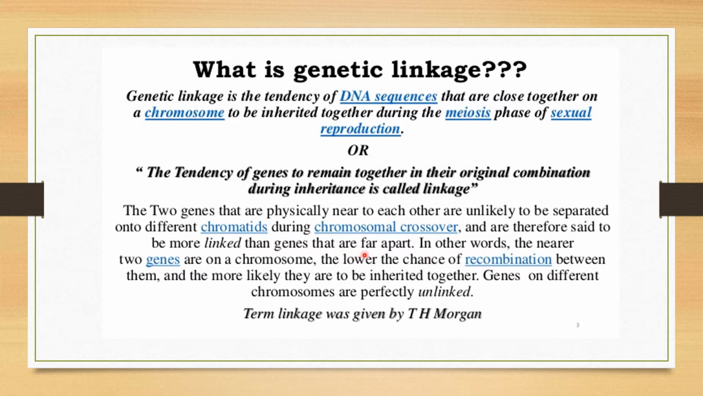That means the genes which are close to each other resemble the parent, and the genes which are far apart from each other are the recombinants, which are non-parental after inheritance. In other words, the nearer the two genes on the chromosome, the lower the chances of recombination between the parents, and the more likely they are to be inherited together. Genes on different chromosomes are perfectly unlinked. Means the farther the distance, the more the recombination; the closer the genes, the less the recombination on the chromosome.